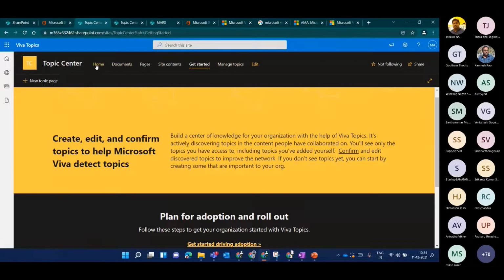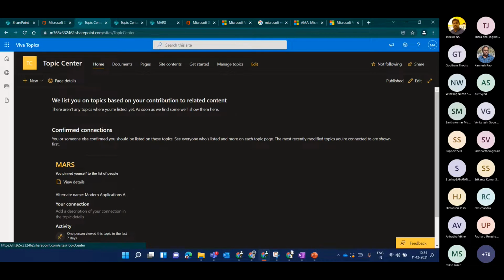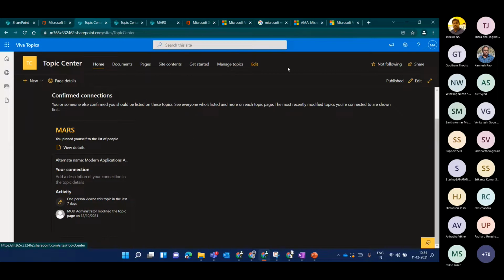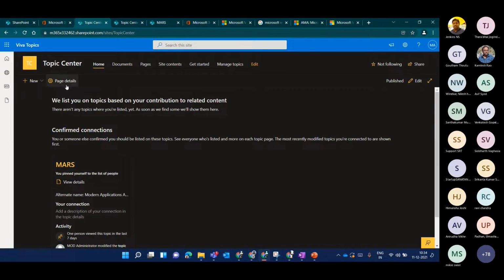And when I go to the home page, you can see these beautiful suggestions coming up. These are the suggested topics which I see on my home page. These are topics which are already published and confirmed by admins so that all the users can see them. If I populate it in my page or search in my search bar, I'll be able to view this because it is published.